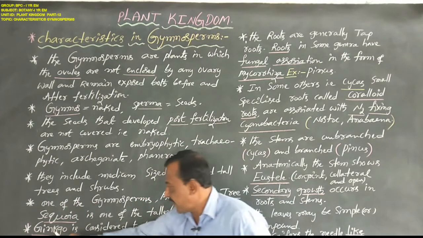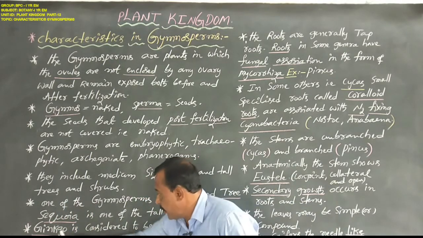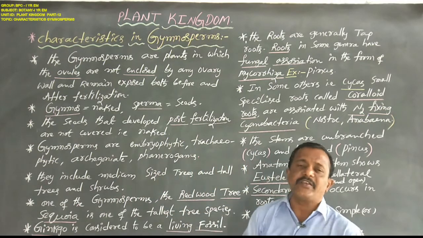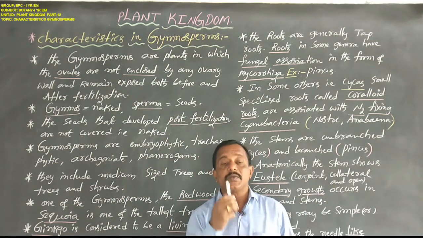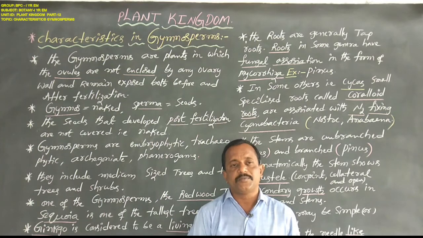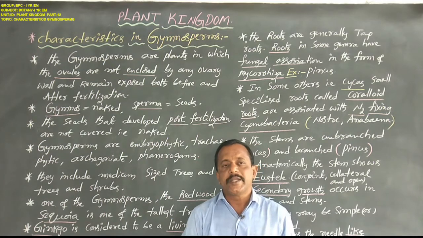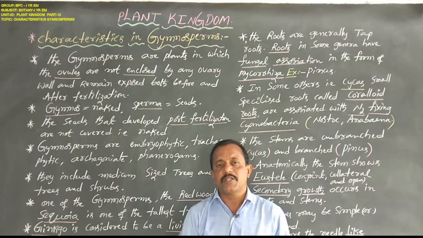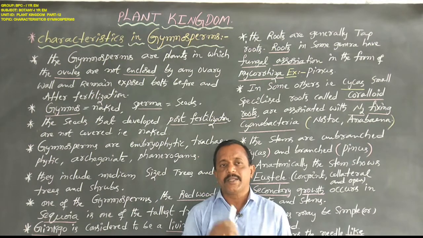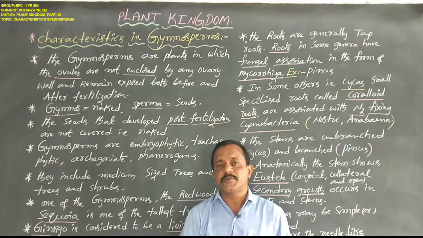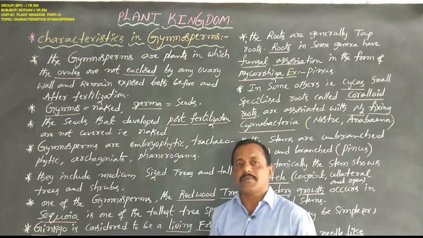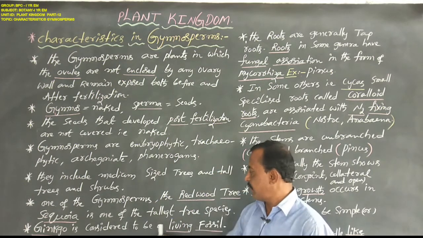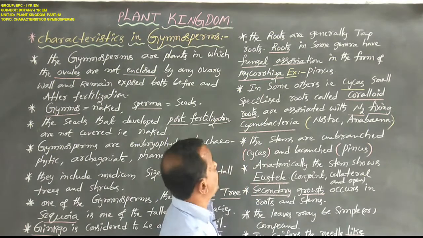Dear students, the k in ginkgo is silent. Ginkgo is considered to be a living fossil. Ginkgo is also a gymnospermic plant. Sequoia is also a gymnospermic plant, and it is the largest tree species. Ginkgo is a living fossil.